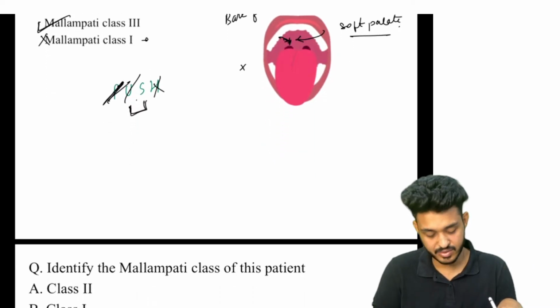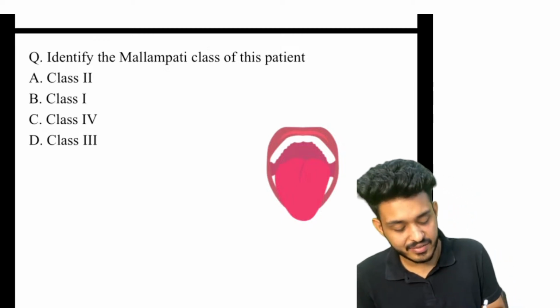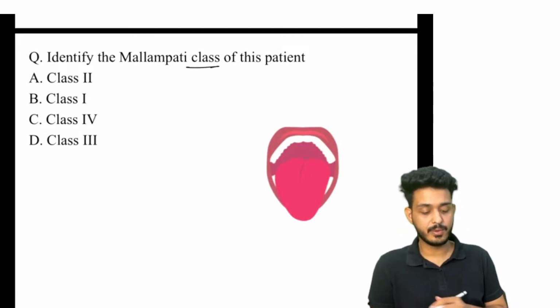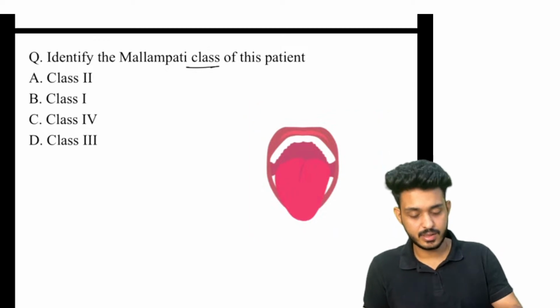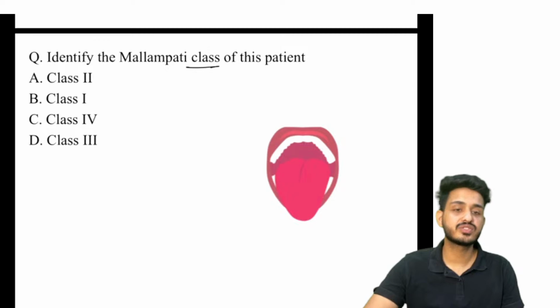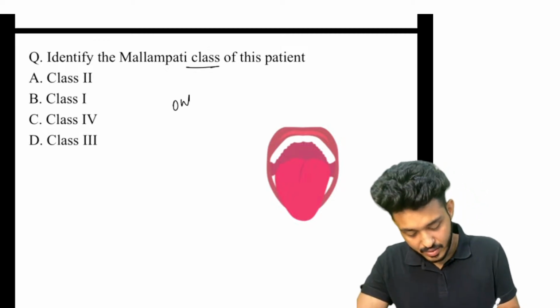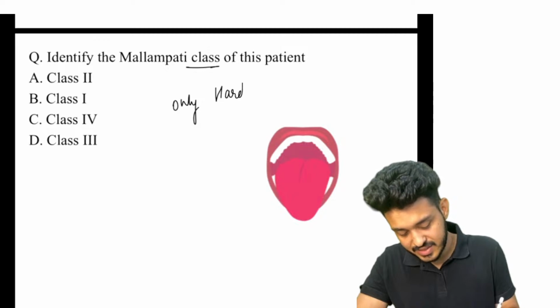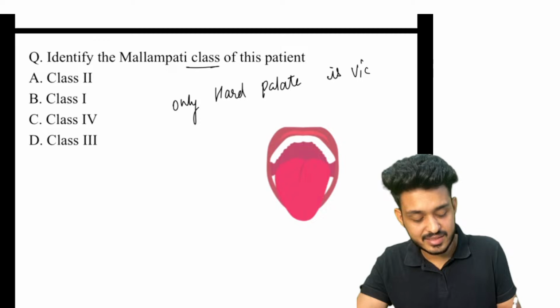Very nice, very nice. Okay, try to identify this one. Identify the Mallampati class of this patient. Now look here, what is visible in this question? Please try to answer. Here only hard palate is visible. Only hard palate is visible. That means this is your class 4.